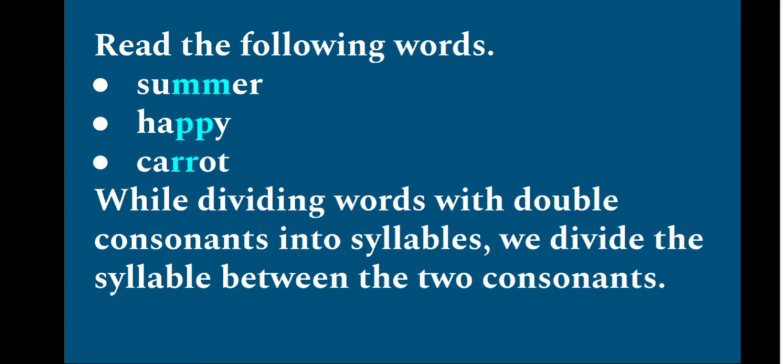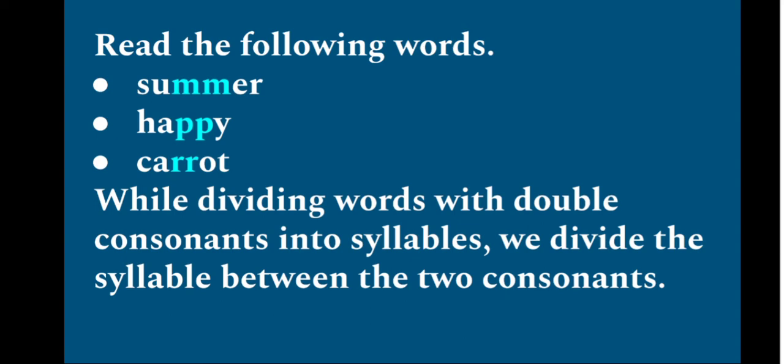Did you see I have just colored the consonants? M and M, P and P, R and R. I have just put them in a different color. There's a reason. Let's find out. While dividing words with double consonants into syllables, we divide the syllable between the two consonants. Syllable means the sound that comes in one breath, or in one puff of sound.